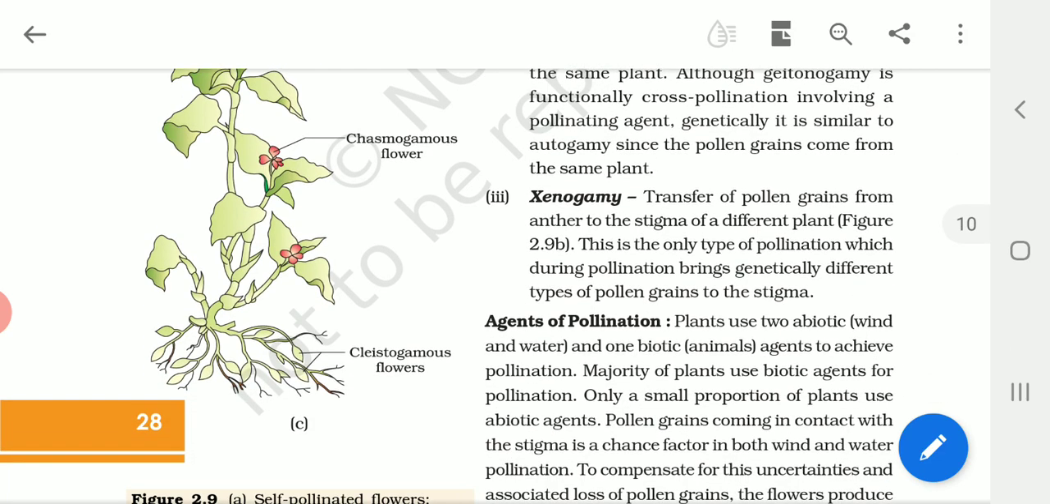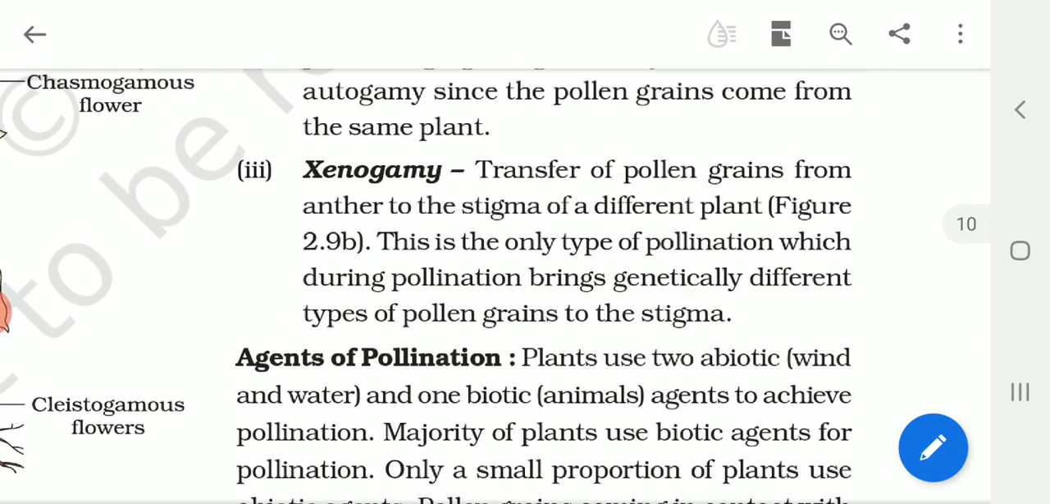Now the third one is called xenogamy. Xenogamy is a very important and different type of pollination, right? Because it is the transfer of pollen grains from the anther to the stigma of a flower of a different plant.